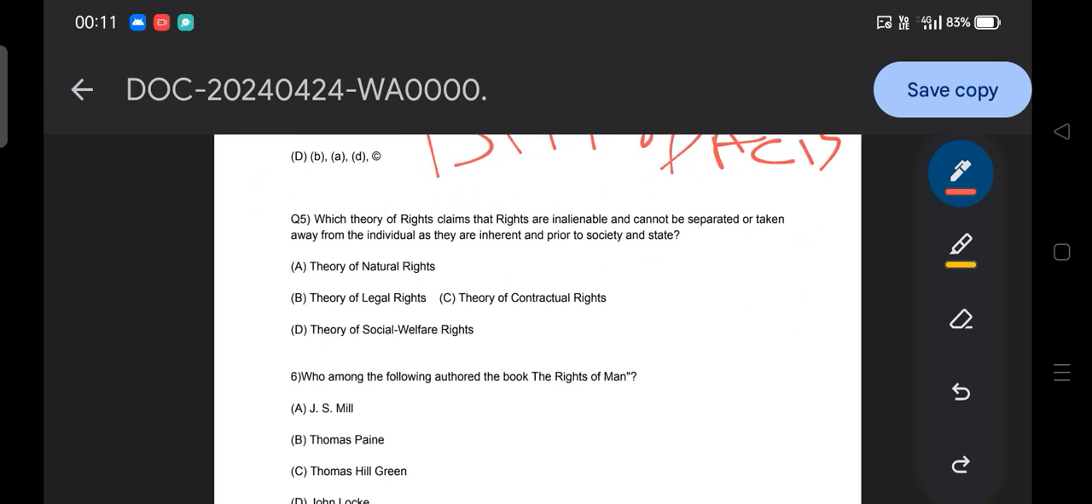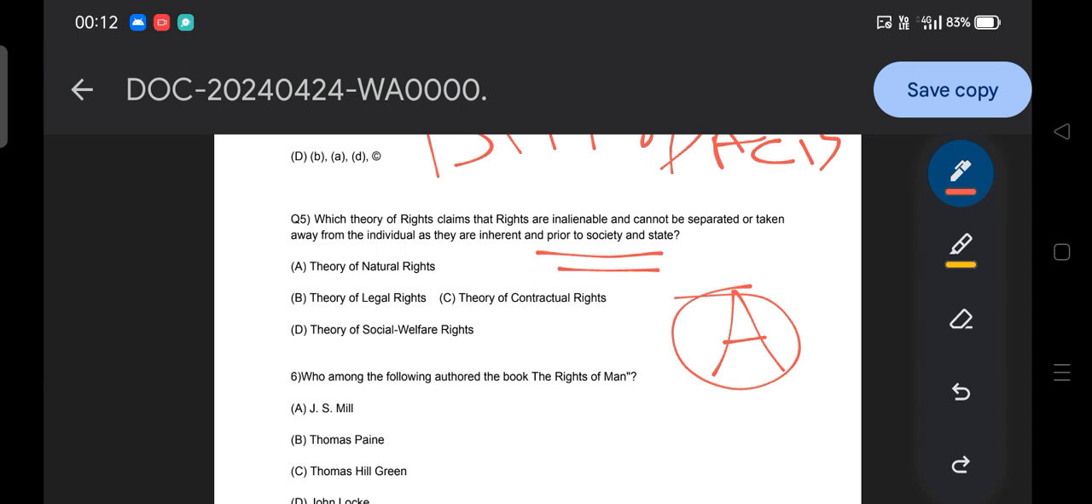Moving to the next: which theory of rights claims that rights are inalienable and cannot be separated or taken away from the individual, as they are inherent and prior to society or the state? Remember the keyword here is prior to society or the state: the rights which exist before the state, before society. Option A, theory of natural rights; legal rights; social welfare rights; and theory of contractual rights. So obviously the answer is the theory of natural rights, option A.